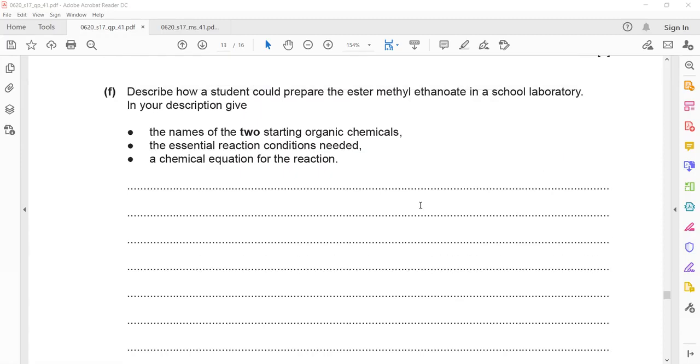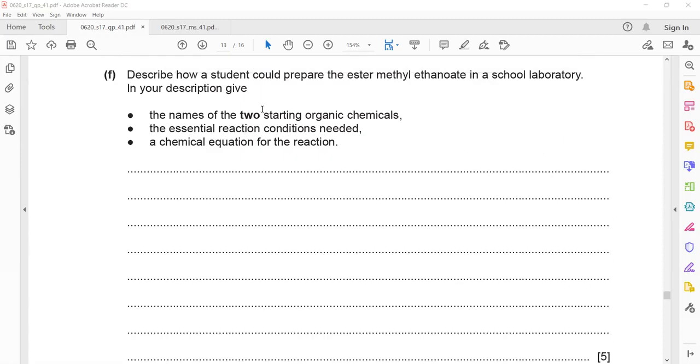Now in this question, you can see it's a 5-mark question. Describe how a student could prepare the ester methyl ethanoate in the school lab.